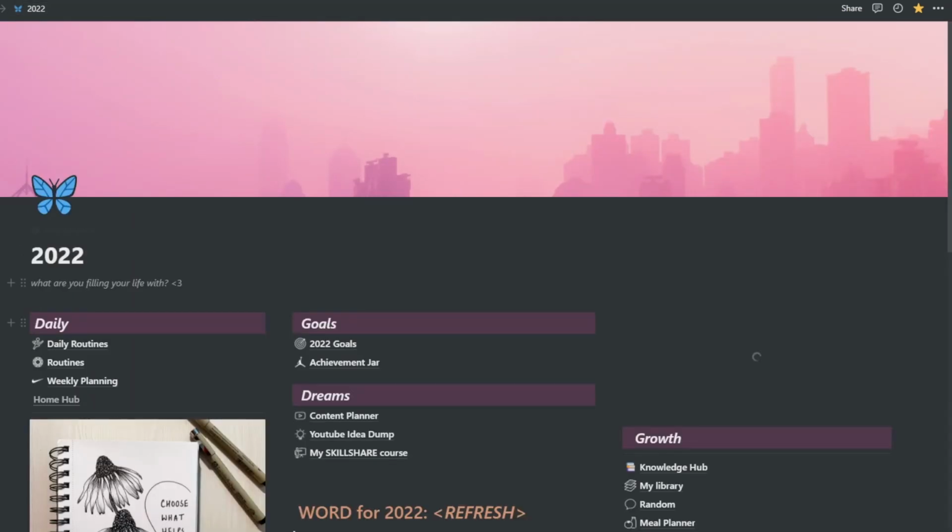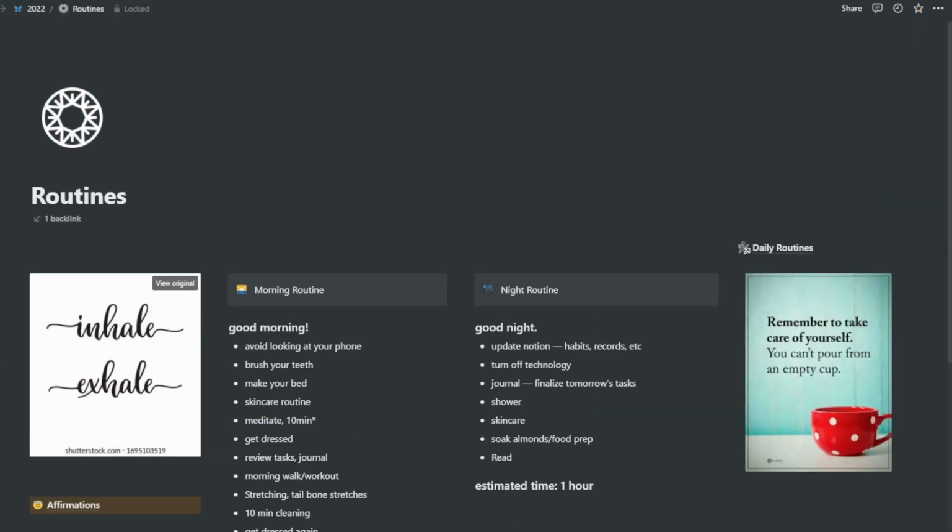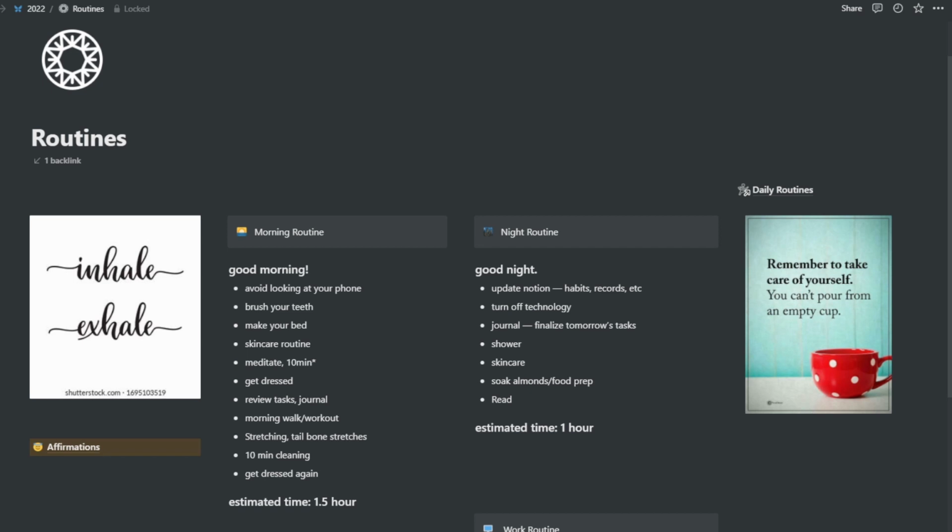Anyway, going back to the home page, I also have a routines page over here where I have designed it and put in some images and stuff I have to do every single day. And again, this is just a routine I would like to follow, and I try to follow as much as possible, but it doesn't happen every single day, but I try my best. So yeah, this is my routines page, which I visit on a regular basis, just to remind myself that this is what I'm supposed to be doing.